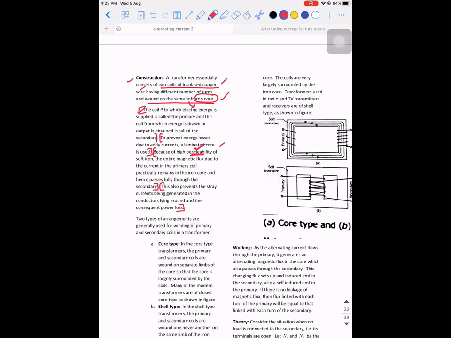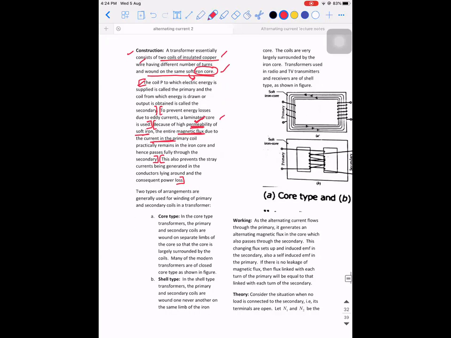So because of the high permeability of soft iron, the entire magnetic flux due to the current in the primary coil gets completely linked with the secondary coil. That is the meaning. So there is no loss of flux. To put it in very simple terms, if they ask you for 1 mark, you should choose no loss of flux. And why is it so? It is because of the high permeability.